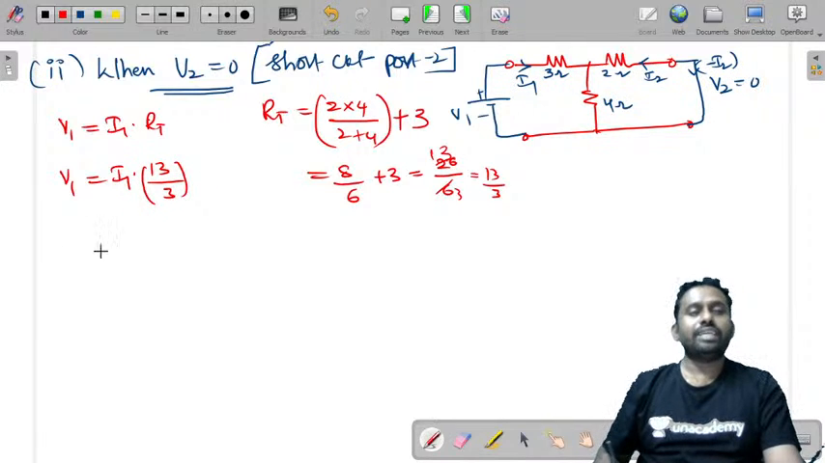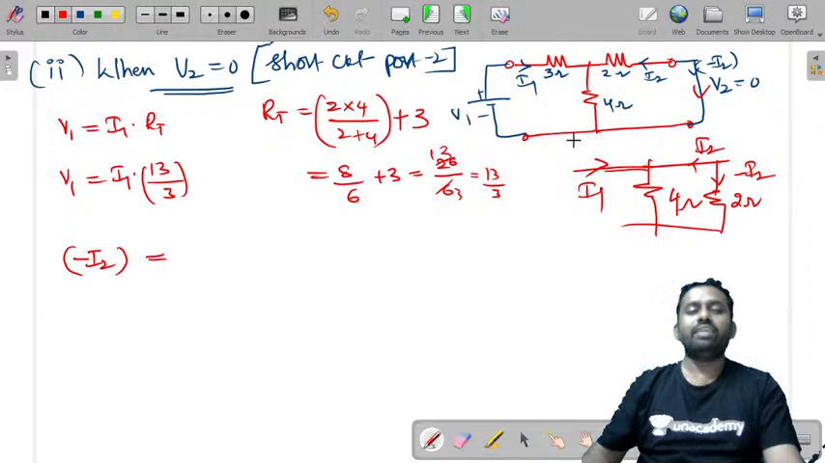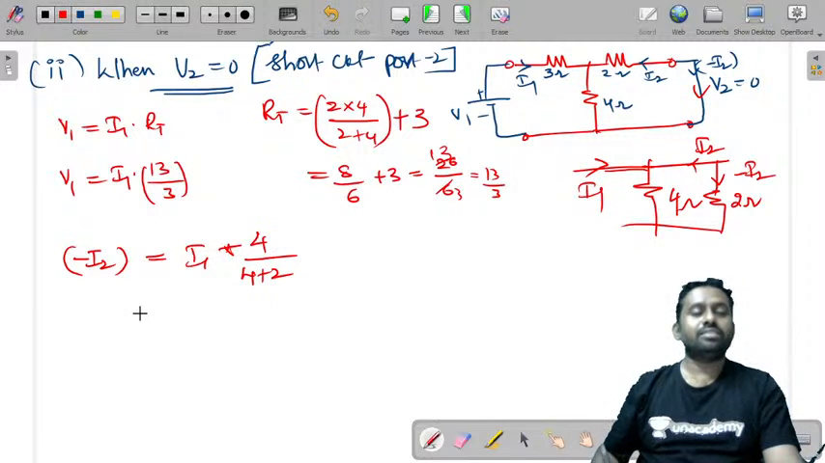This is one expression. Next you need to write the other expression. Minus I2 is the current in this parallel branch. 2 and 4 are in parallel. This is 4 ohms and this is 2 ohms. This current is I2 and this current is minus I2. So what is the current in any parallel branch? What is the total current that is coming? I1. So total current I1 into the opposite branch, which is 4, by the total resistance.